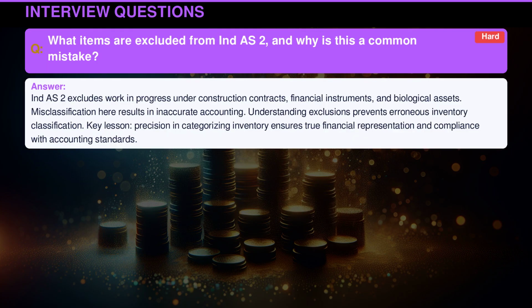Indian Accounting Standard 2 excludes work in progress under construction contracts, financial instruments, and biological assets. Misclassification here results in inaccurate accounting. Understanding exclusions prevents erroneous inventory classification. Key lesson: precision in categorizing inventory ensures true financial representation and compliance with accounting standards.